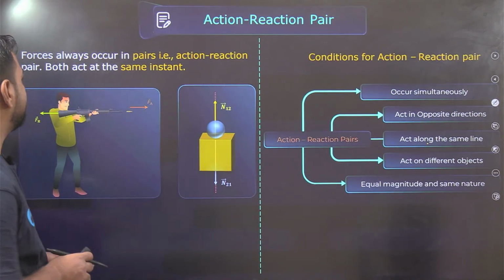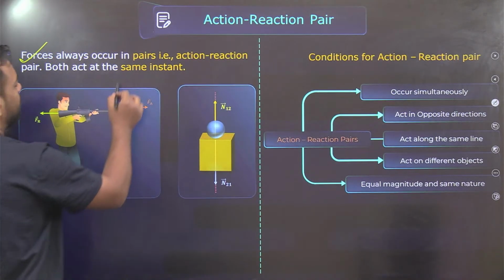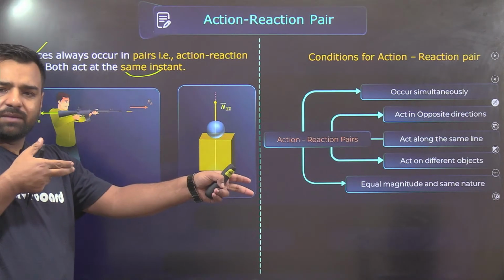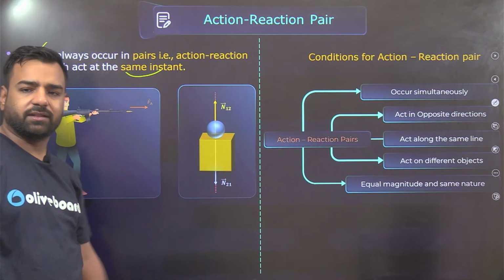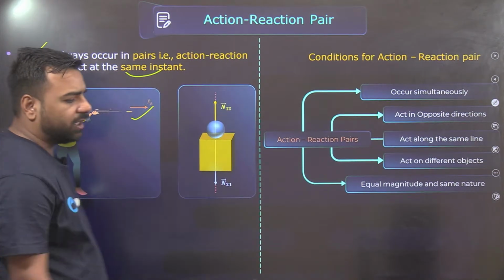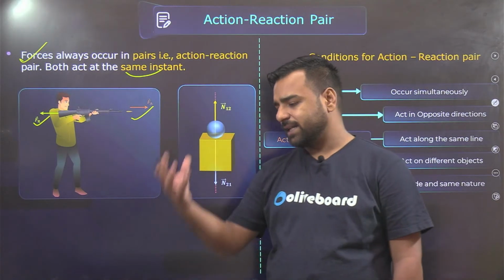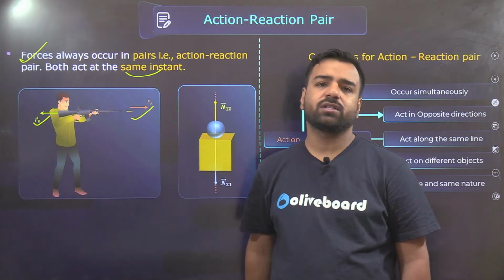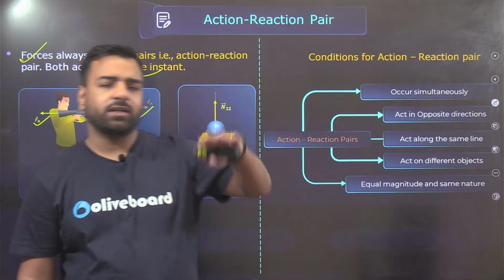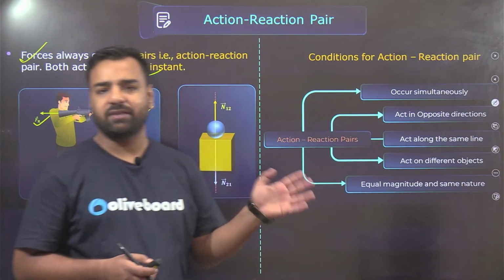So talking about this action-reaction pair, forces always occur in pairs, and both act at the same instant. Let's say we are using a gun, and once I press the trigger, the bullet will move forward and the recoil will be backwards. It's not only about the gun, it's about rocket launching also. The gases are there, it's moving upwards, the upthrust logic. Or you can talk about the inverted mug which you are pressing into the bucket, it's trying to come upwards. That's again the buoyancy force basically. So we can link it to the third law.